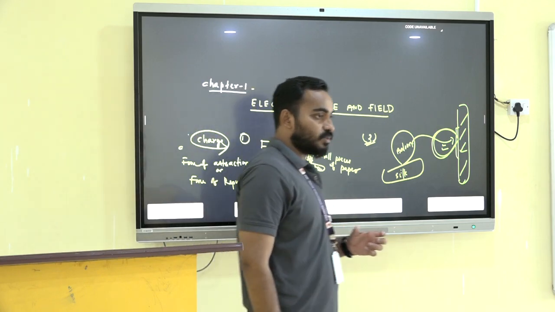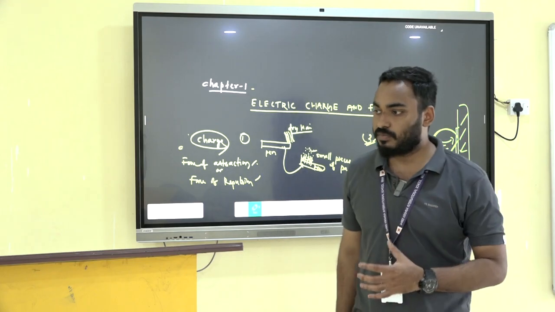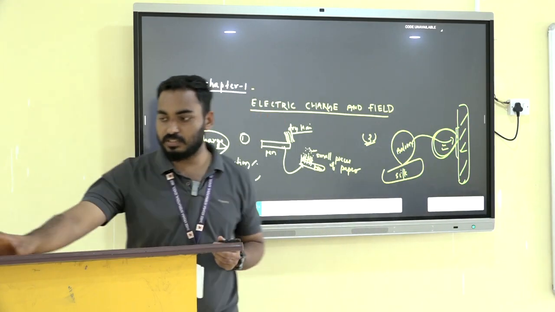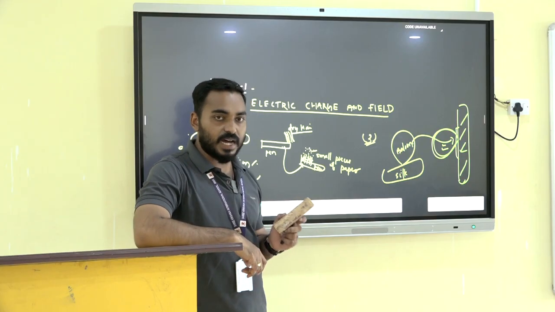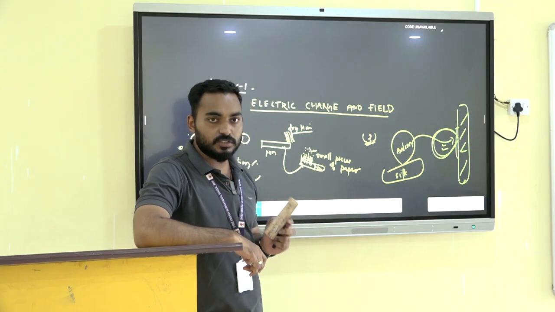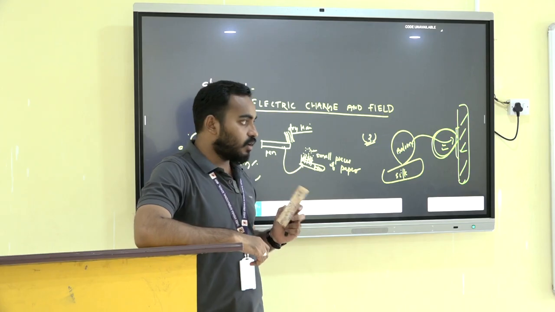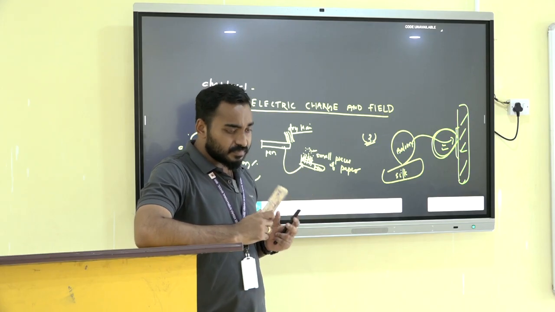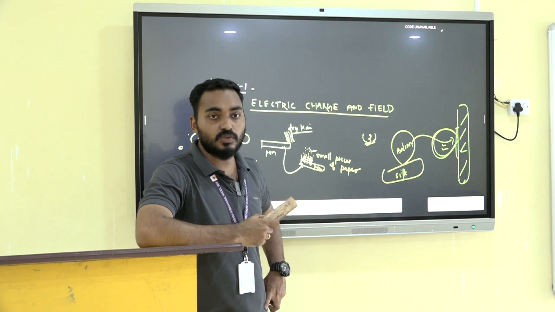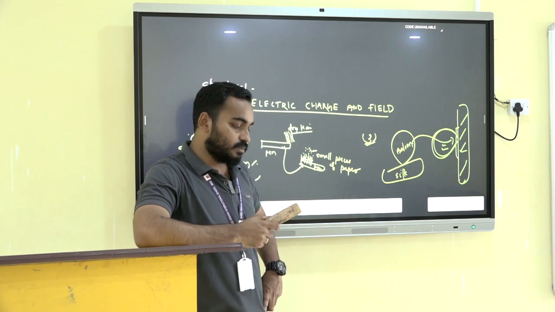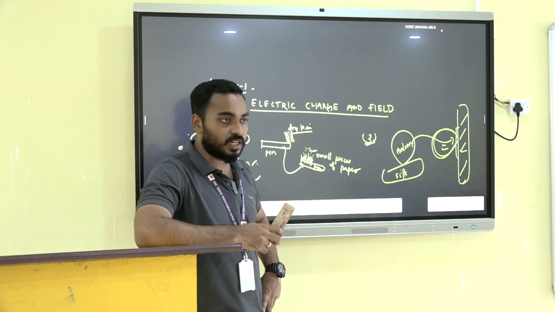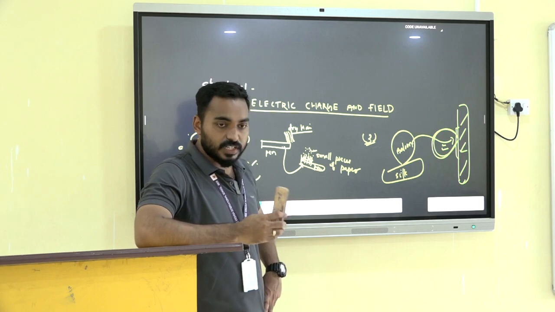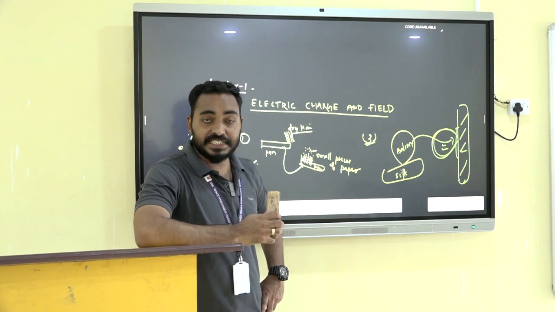So, charge is nothing but a fundamental property of a material. Let us suppose this is a pen or this is a duster. As this duster has some mass, similarly this duster has some charge also. How? This duster is electrically neutral, which means the total charge is 0.